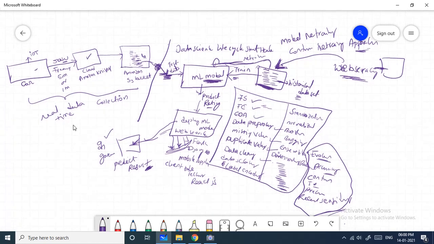See here, my data is collecting live data, which is read by my Amazon Kinesis cloud server, and the data will be stored in an Amazon S3 bucket. I can consider it as my test data, and this is my historical data, and the historical data will act as the training data. My model can train on this historical data, and it can understand the data by using data science and machine learning processes.